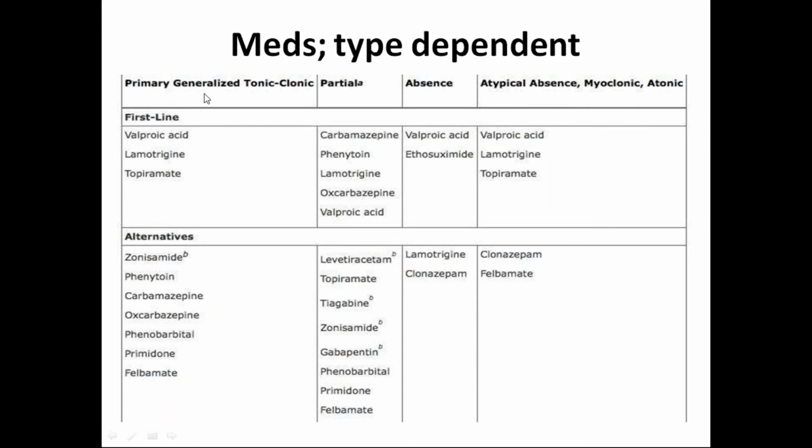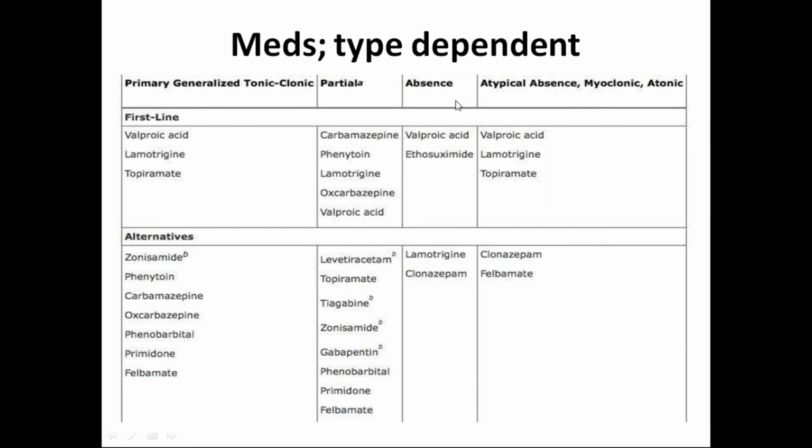So, first line for primary generalized tonic-clonic are valproic acid, lamotrigine, topiramate. Alternatives are zonisamide, phenytoin, oxcarbazepine, carbamazepine, phenobarbital, primidone, felbamate. In partial seizures: phenytoin, carbamazepine, lamotrigine, oxcarbazepine, and valproic acid. And second line: levetiracetam, topiramate, tiagabine, zonisamide, gabapentin, phenobarbital, primidone, felbamate.